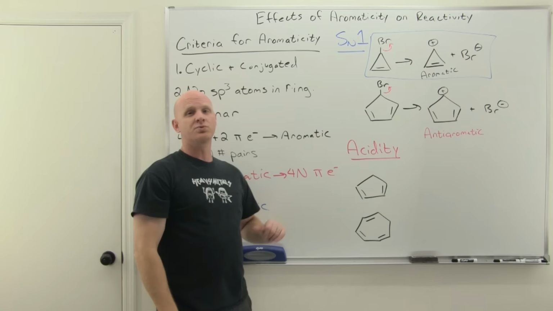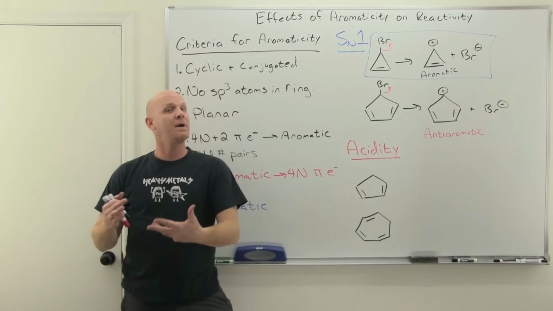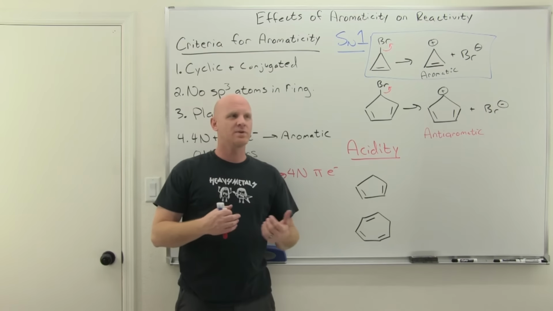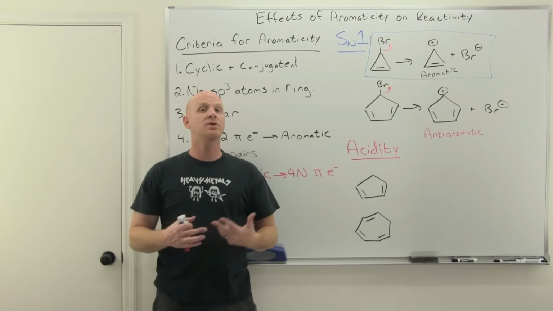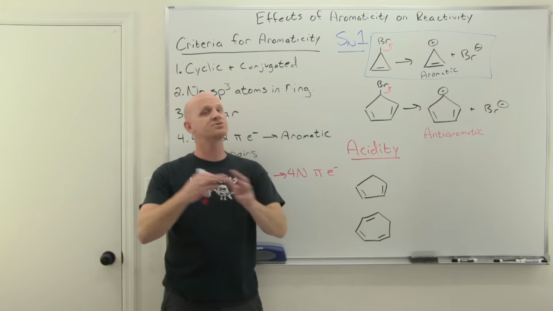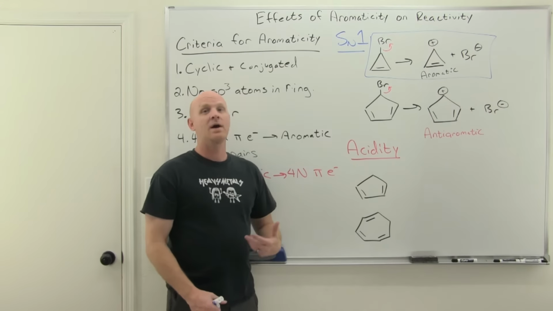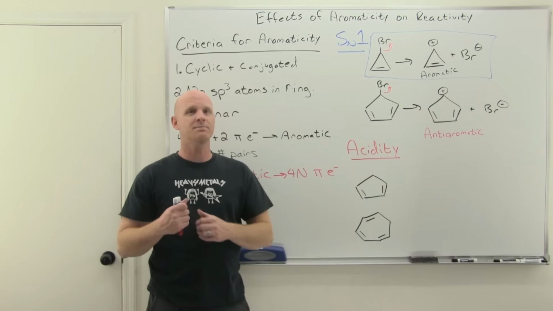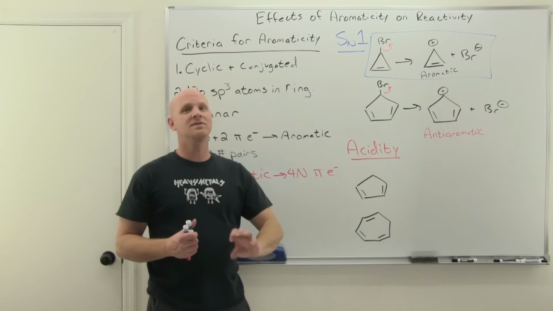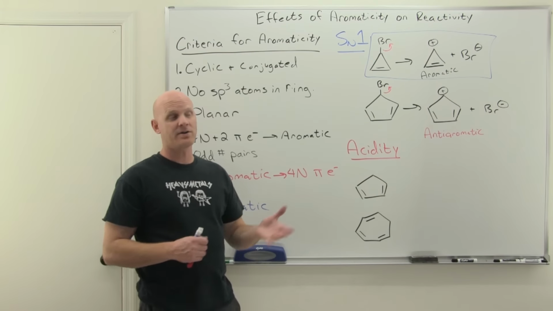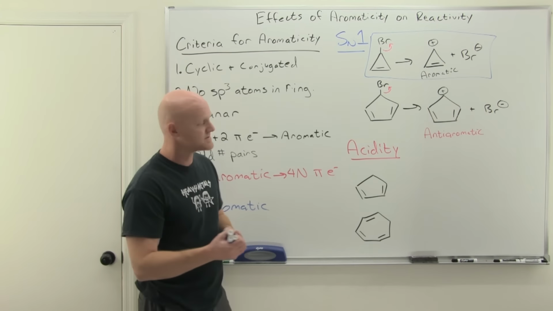Now, we learned a bunch of rules like the cardio or ario mnemonics for ranking bases. And if we want to rank acids, we said, well, you just rank the conjugate bases and know it's the opposite ranking. The more stable conjugate base is a weaker base, and the weaker base comes from a stronger conjugate acid. Well, in this case, we're going to rank these two as acids, and we're going to do that by, again, examining their conjugate bases. But instead of just using the ario and cardio mnemonics, aromaticity is also going to be a big factor, in fact, the most important factor in this example, in terms of determining stability of those conjugate bases.